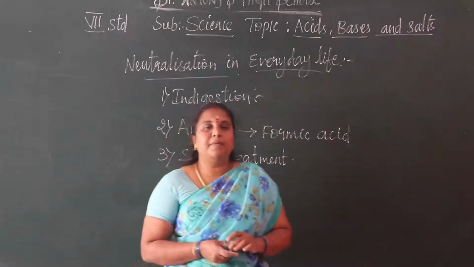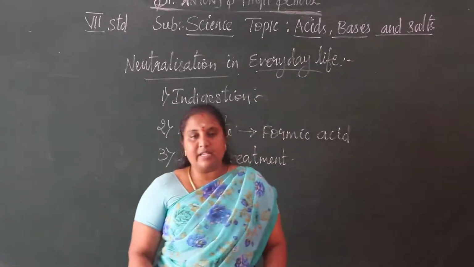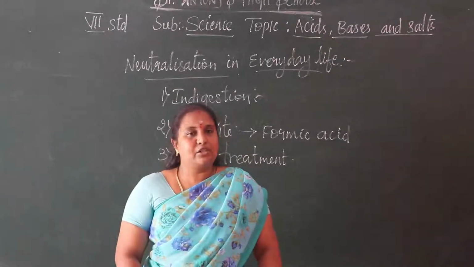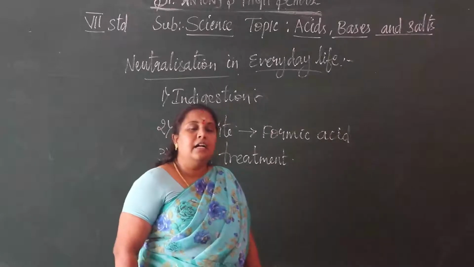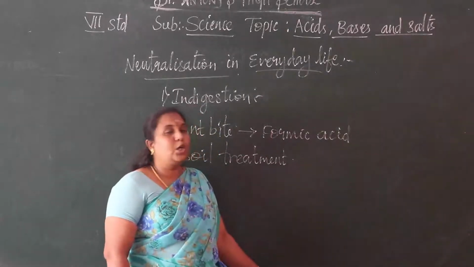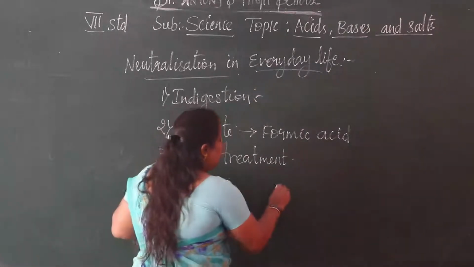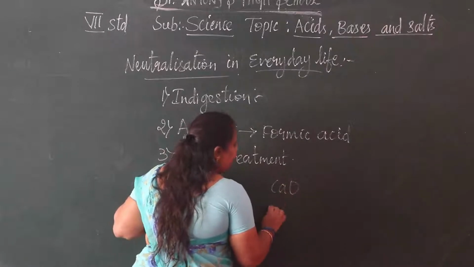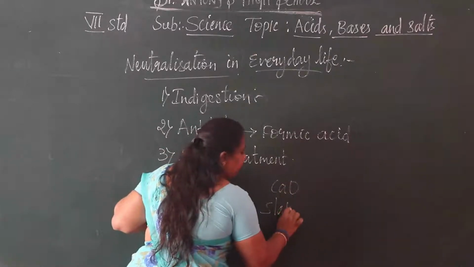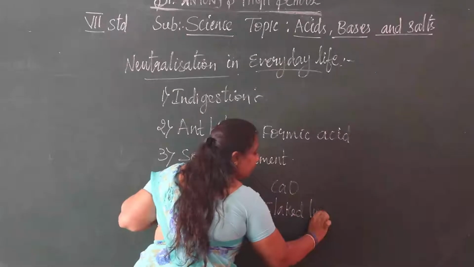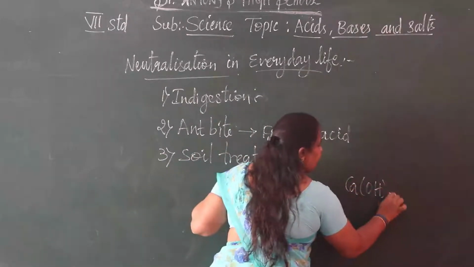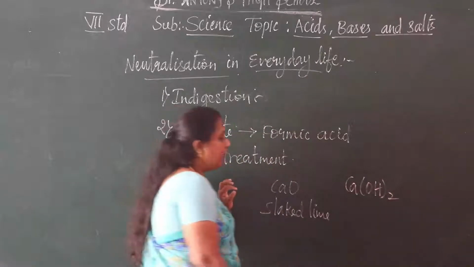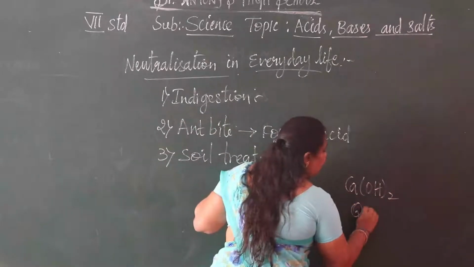For that purpose we add calcium oxide, which is quicklime, and calcium hydroxide, which is slaked lime or lime water.